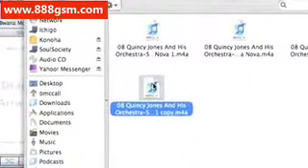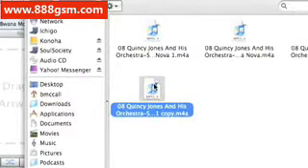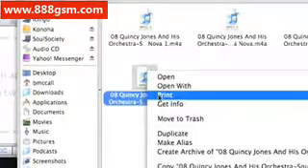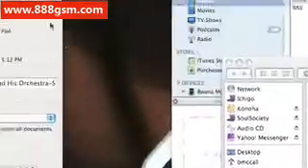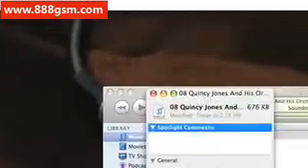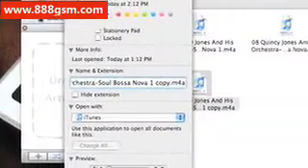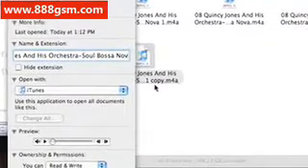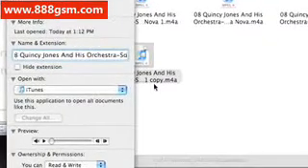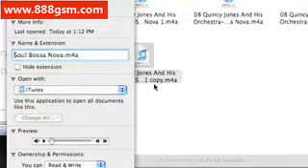Okay? Next I'm going to hit Command I, or you can right click on the file and do Get Info. That opens a new window and it has a name and extension box. Rename the file here. So what I'm going to call this is Soul Bossa Nova. I'm going to take out this beginning part, and I'm going to put ringtone at the end. And I'm also going to change the extension to M4R.